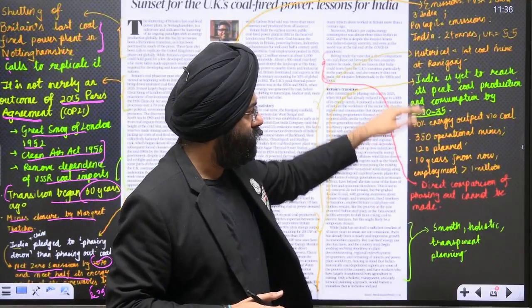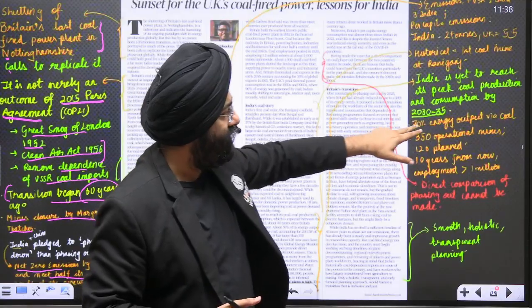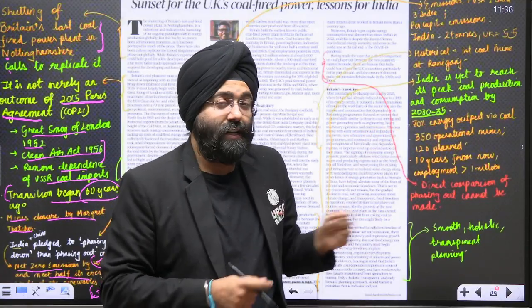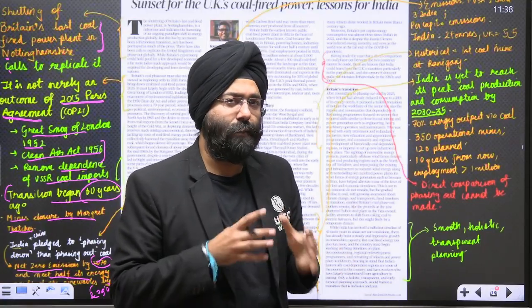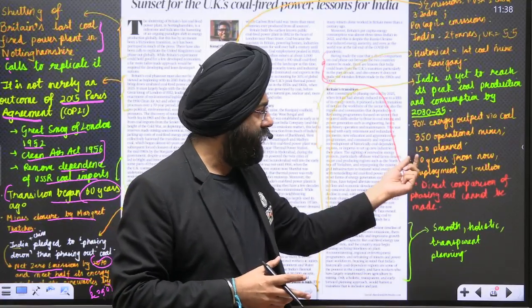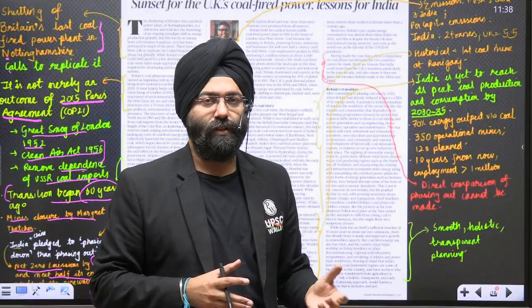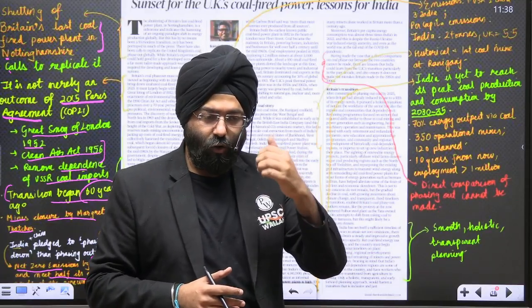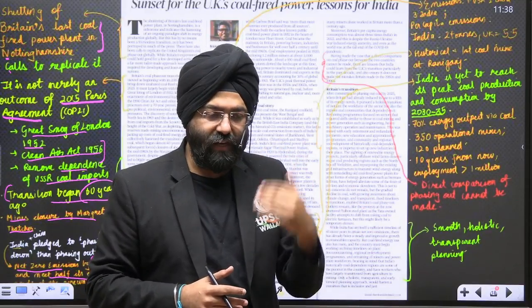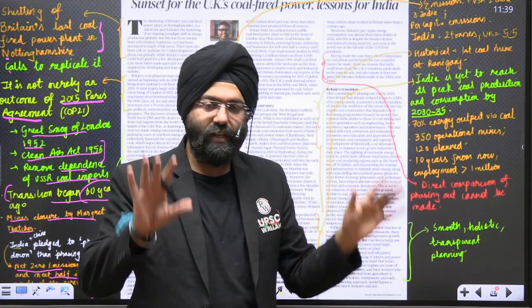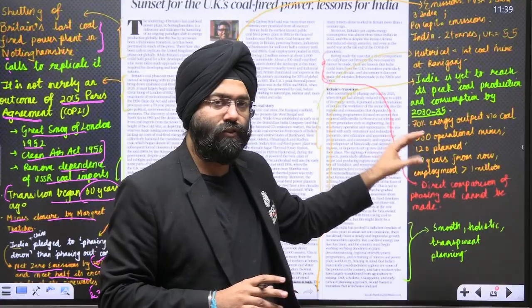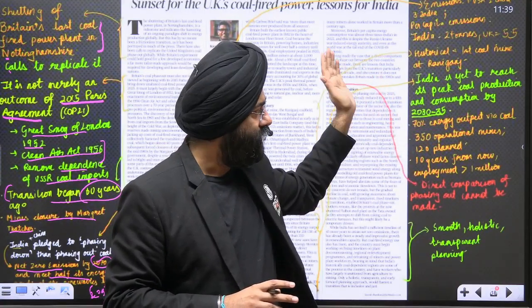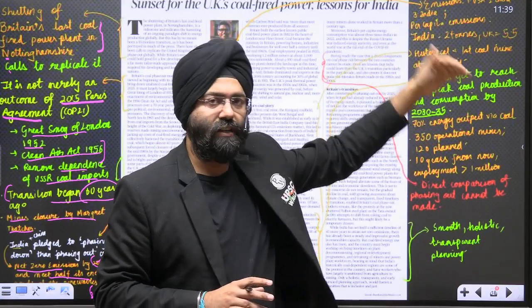Next is, we need to understand, which is mentioned over here, 70% of the energy output we get is from coal. 350 operational mines of coal are there, and 120 have been planned to be opened further. So that means we are already planning to have more coal mines, because our dependence is on that. Along with that, we are having a non-renewable emphasis. That is fine, but this is also something that is going to go together till at least 2030, 2035, and slowly then we'll reduce.